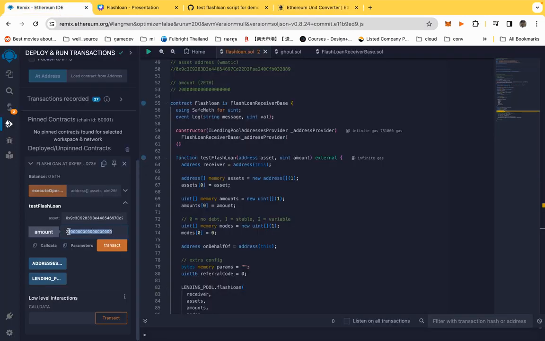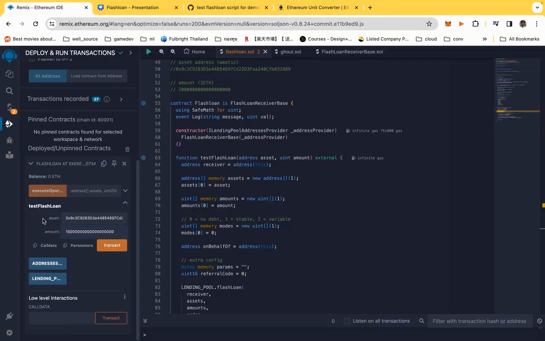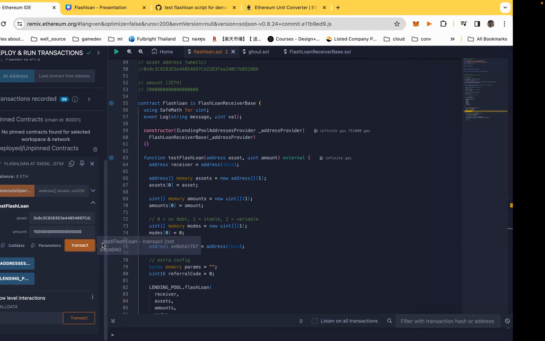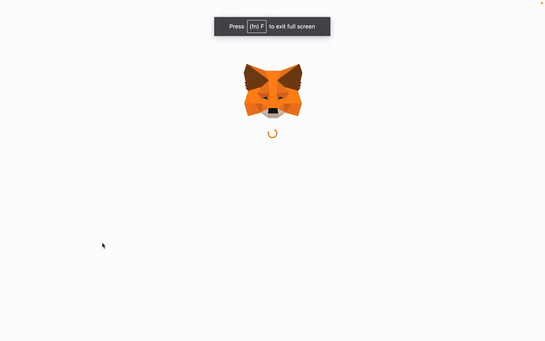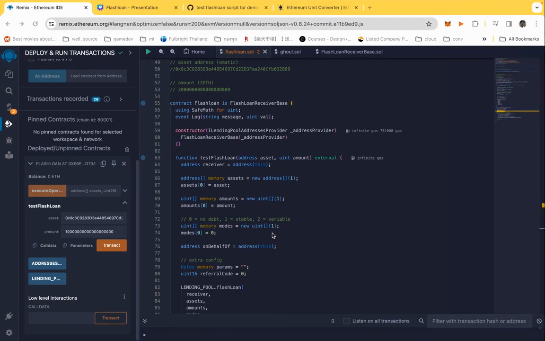So in this case, we're going to borrow 10 WMATIC here, and then we're going to press transact to run this function. Okay, this is the transaction fee that we're going to have to pay.